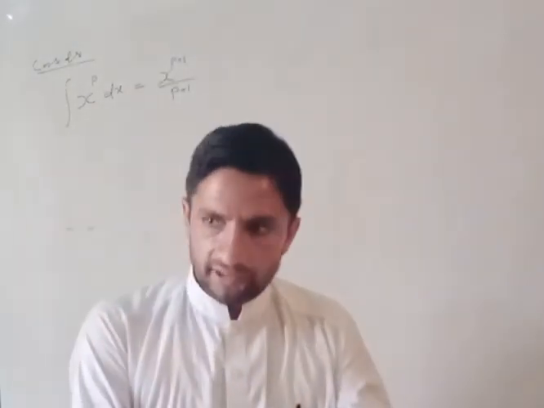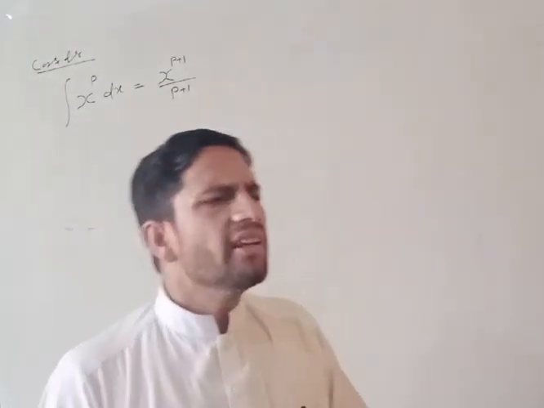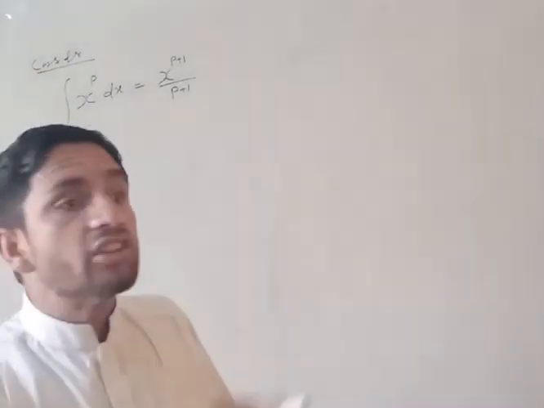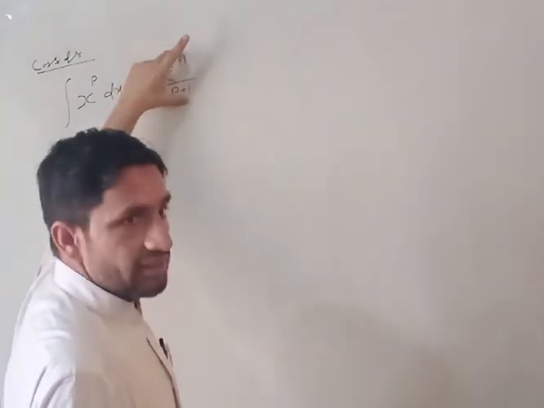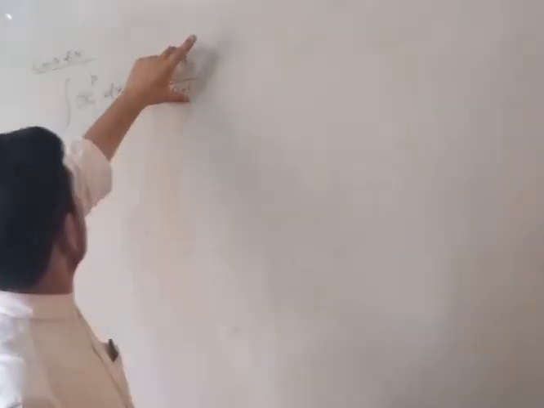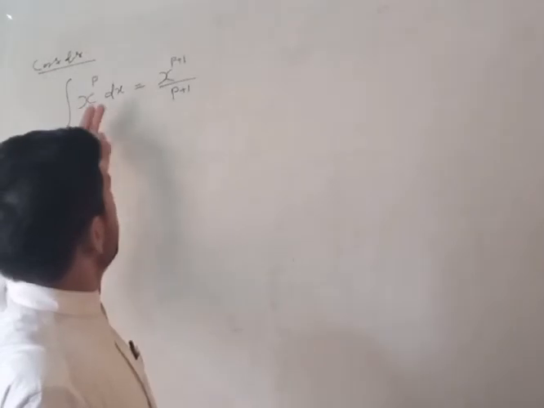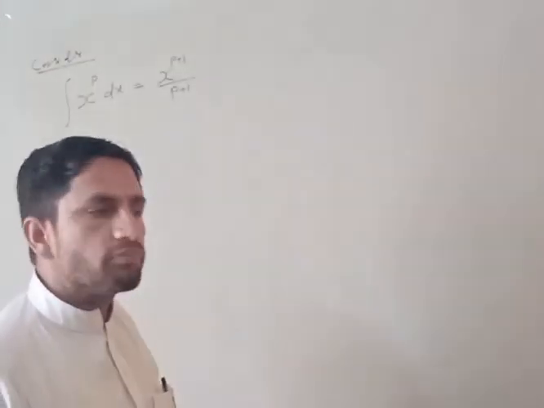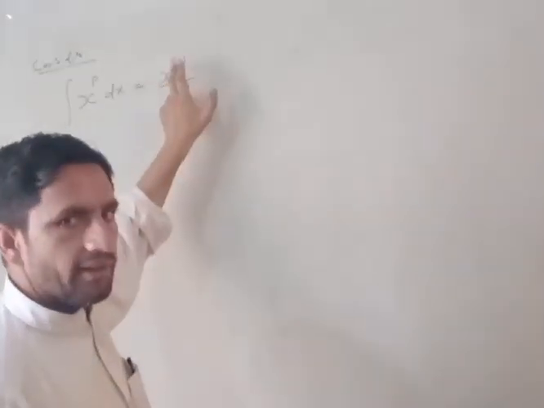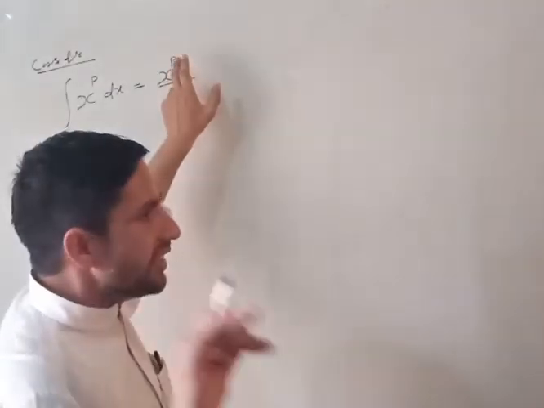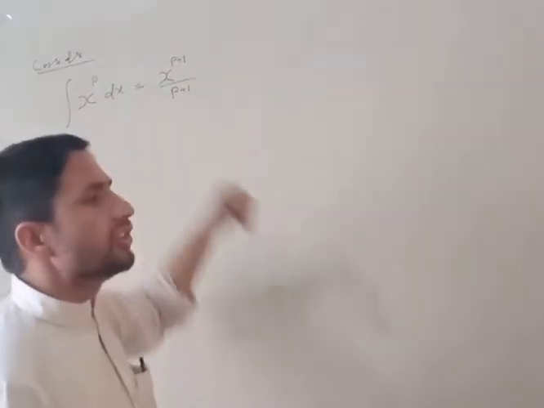But our question is how one can prove this formula. There are many techniques to check whether this formula is true or not. One of the techniques is differentiating this result. If the differentiated result gives x power p, then we can say that the integration formula is true. I once again recall my statement: differentiate this result, and if the obtained result becomes the given function x power p, then we can say that this integration formula is true.